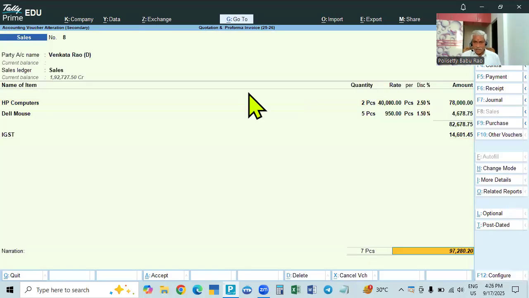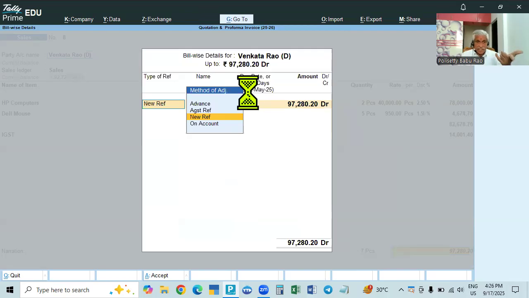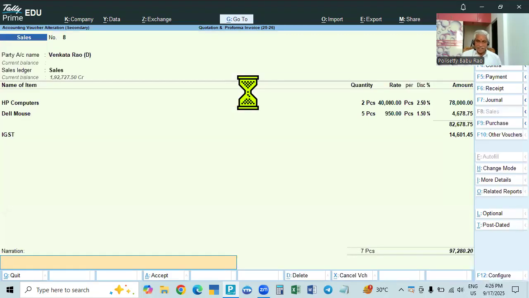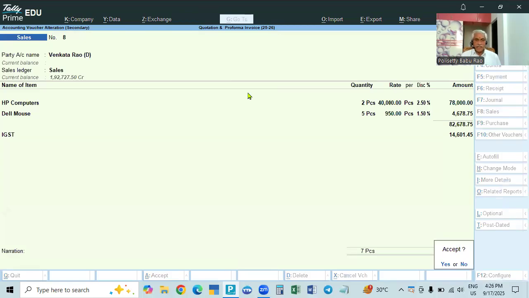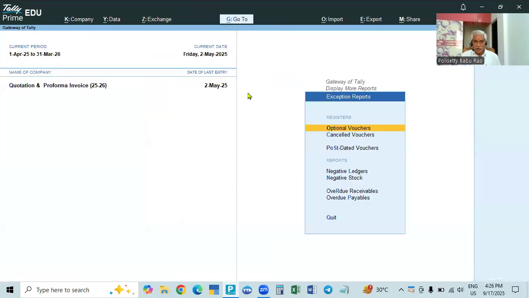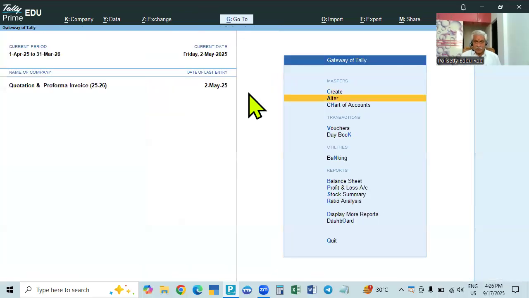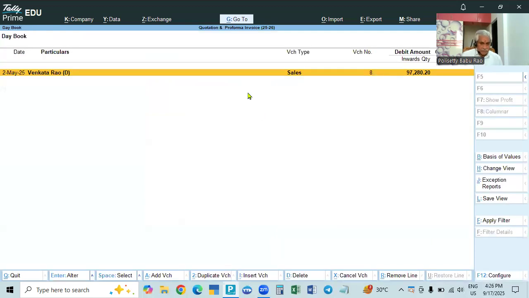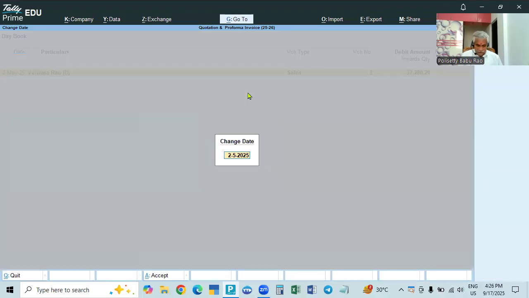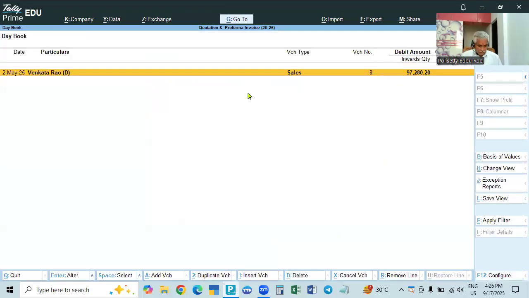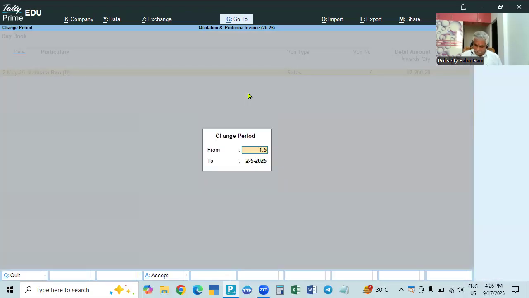And now the tax is, this is sales. New reference number 8, and the days we are giving, for example, 10 days time to pay. So like this, we are converting it. Now if you go and see in the day book, 1st May to 2nd May.